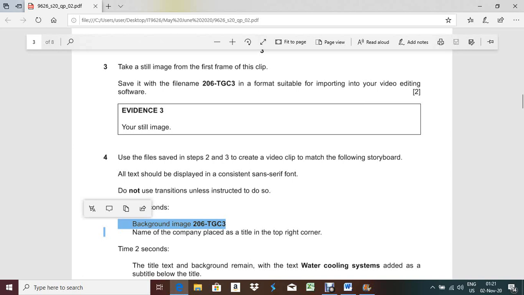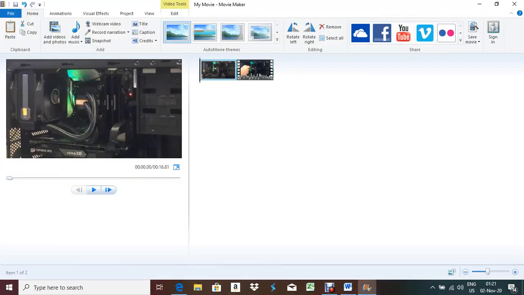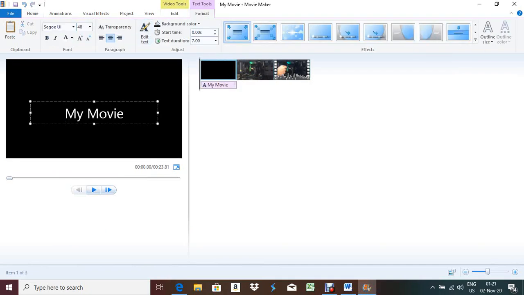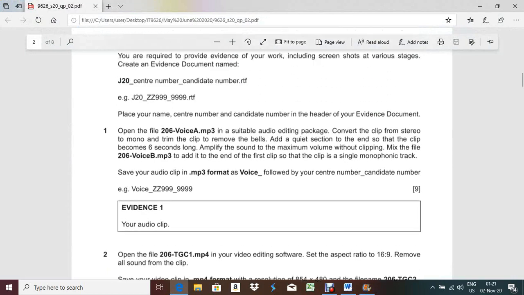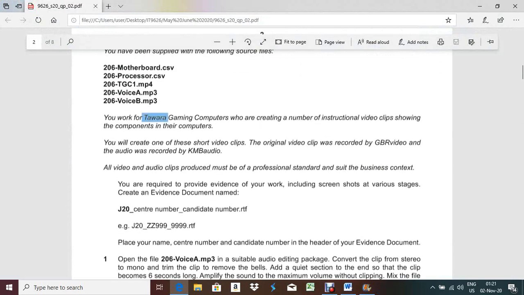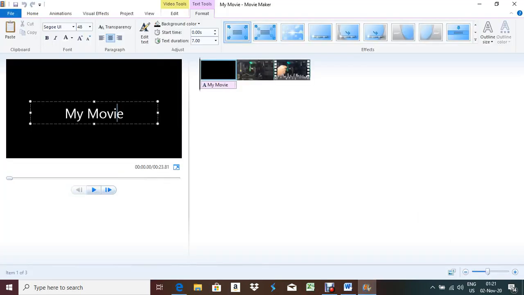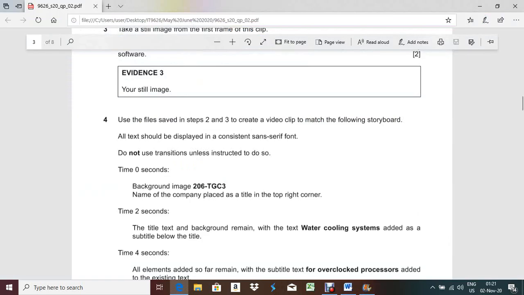name of the company placed as a title in the top right corner. So you have to create a title, and that title will be the name of the company. Click on title, and what will be the name of the company? The Tawara Gaming Computers. So this one. After that, you have to write here, and according to the question, name of the company placed as a title in the top right corner.